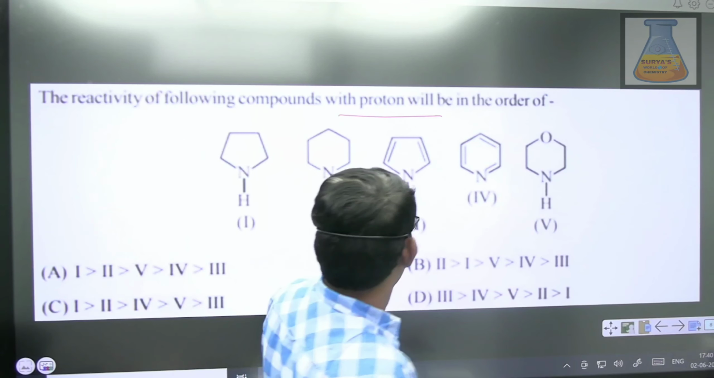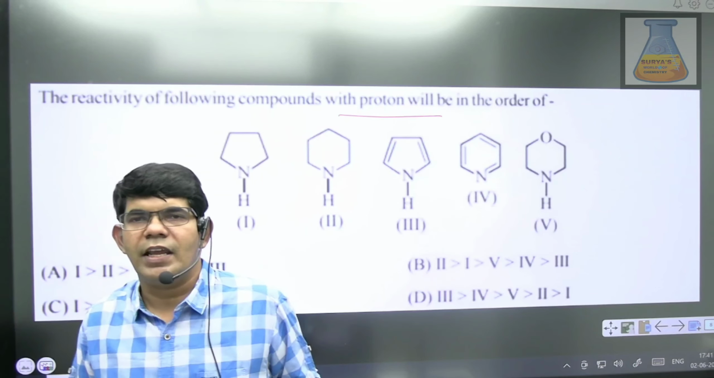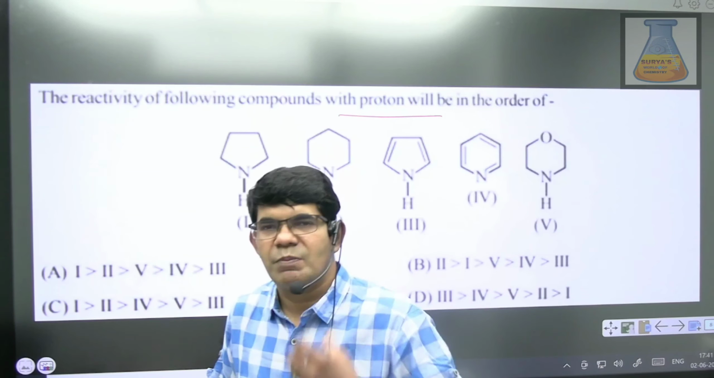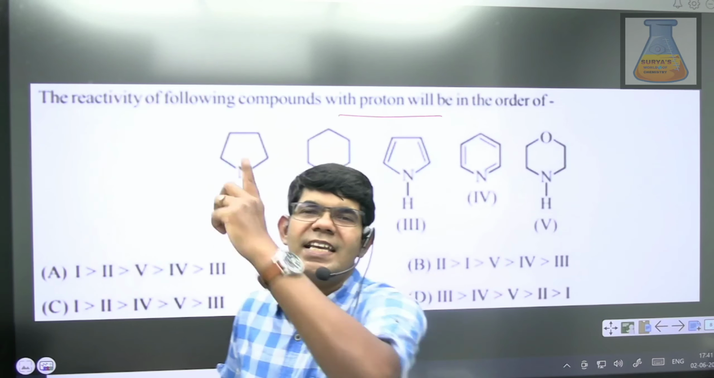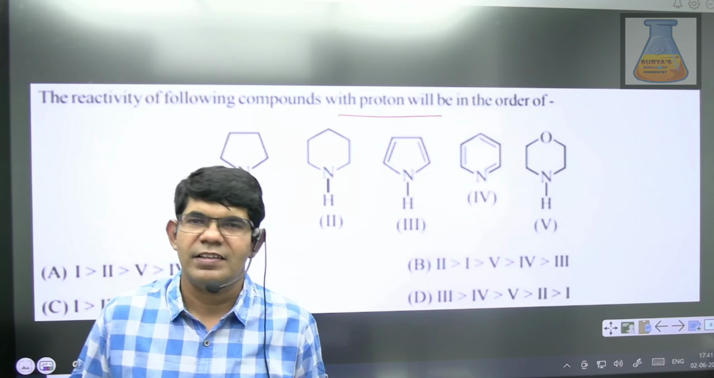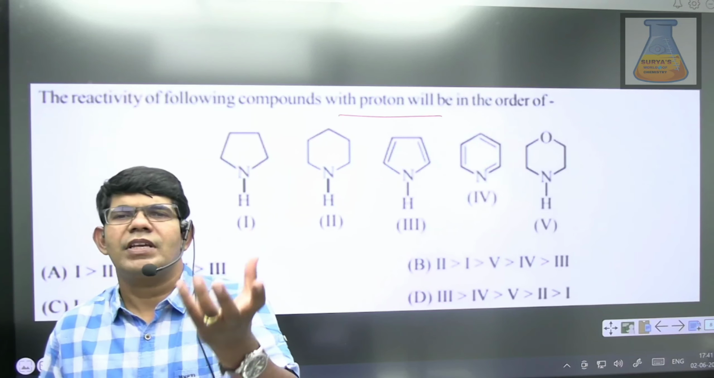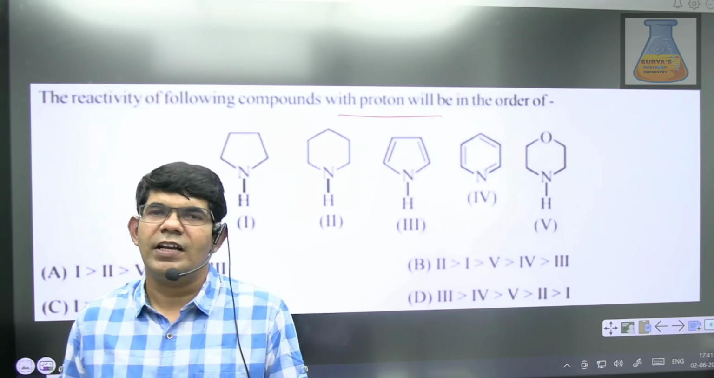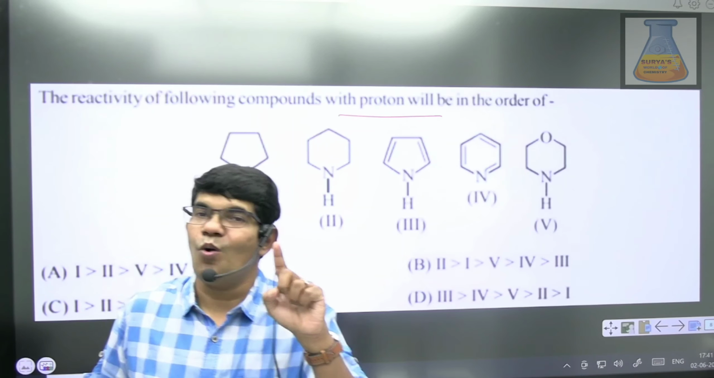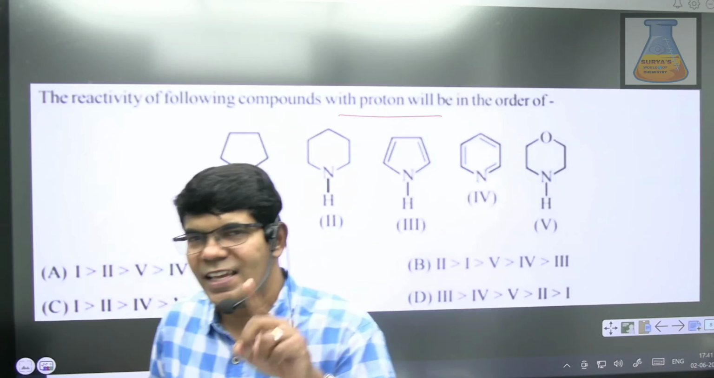He has given different nitrogen containing compounds and is asking about their ability to accept H+ ion. So indirectly he is asking you to check the basic character. Yes, he is asking to compare the Lewis basic character. The compound which can readily accept will be highly basic. So for that, the lone pair has to be localized and the nitrogen atom has to be less electronegative.